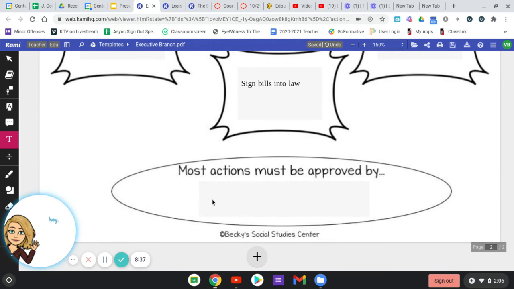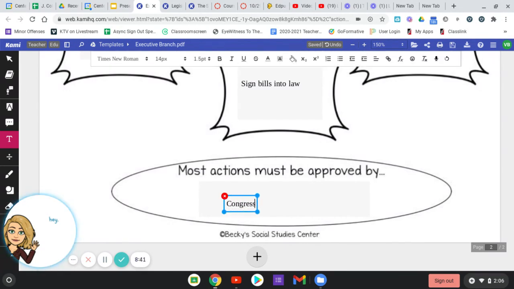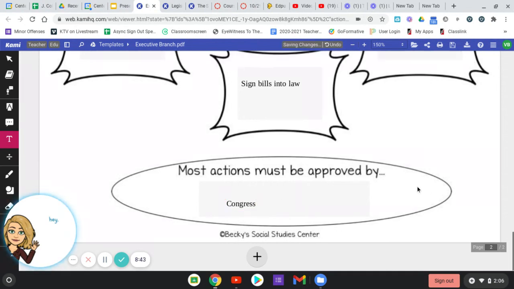However, and this is important, most actions must be approved by Congress. So we will see this as we kind of see that each power and each branch checks and balances each other to make sure that no one does anything or goes rogue without kind of the check-in of another branch of government. So that's it for the executive branch, and I will see you when we do the judicial branch.